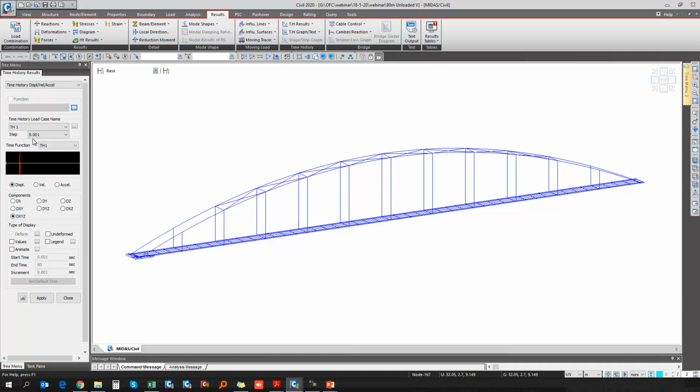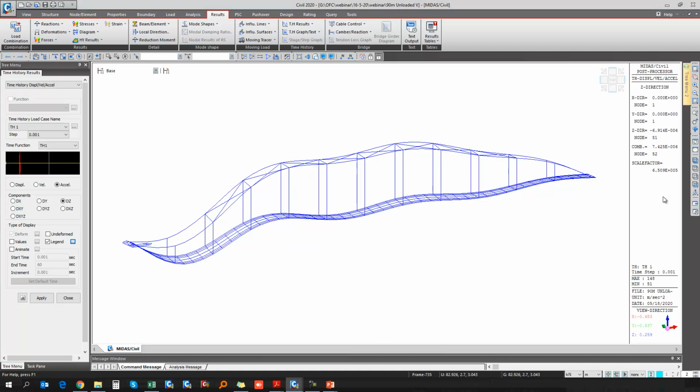The velocity of the loading point has to be calculated, and it is calculated as the speed into the time period. Or we can say the time period is 1 by frequency. So here I'm selecting the acceleration in the dz direction, and then I will turn on the legend value. Then apply. So this is the acceleration which we are getting from the program.